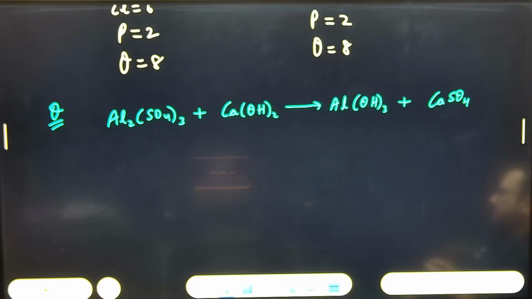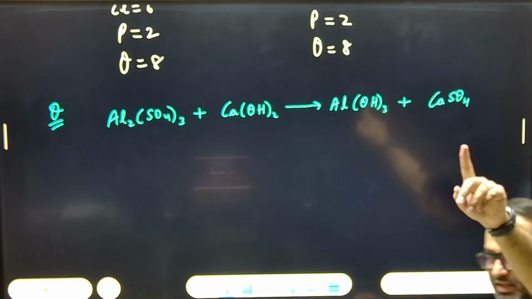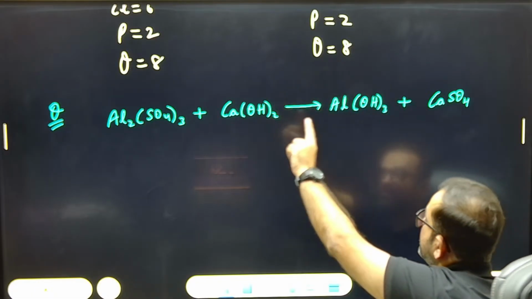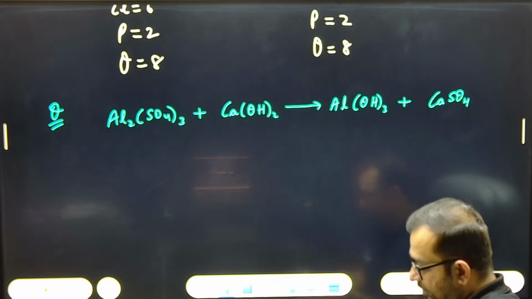Come on, do it fast. Last 1 minute. Aluminium sulfate plus calcium hydroxide gives aluminium hydroxide plus calcium sulfate.